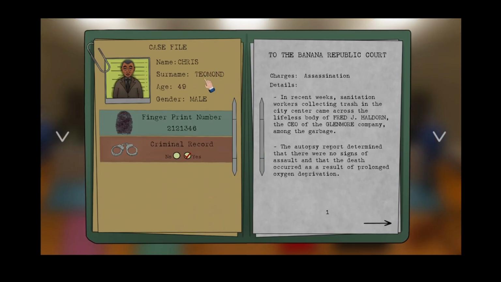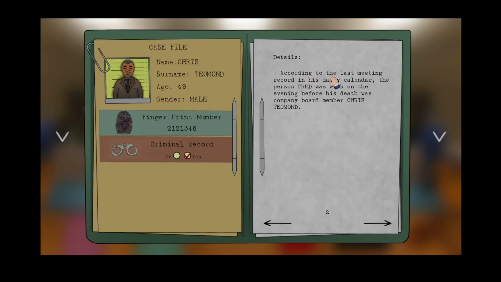Right. Chris Temod. Okay. Assassination. Really, in recent weeks, sanitation workers collecting trash in the city centre came across the lifeless body of Fred J. Haldorm, the CEO of the Glenmore Company, among the garbage. The autopsy report determined that there were no signs of assault and that the death occurred as a result of prolonged oxygen deprivation. According to the last meeting record in his daily calendar, the person Fred was with on the evening before his death was company board member Chris Temod.